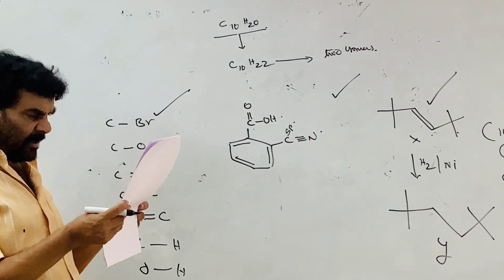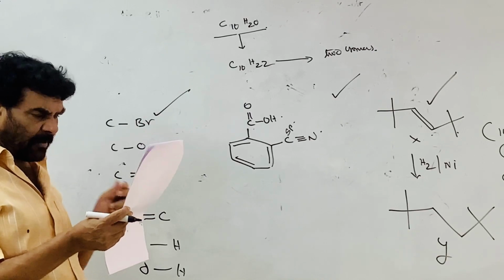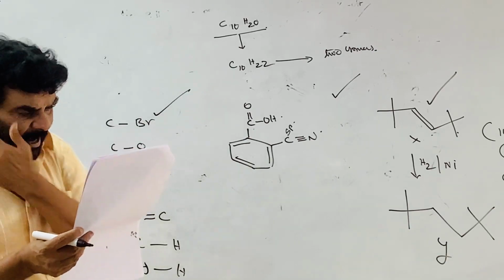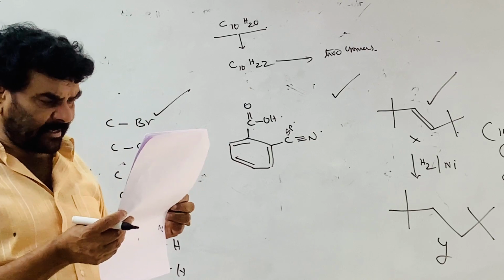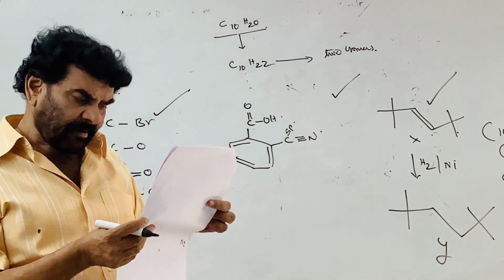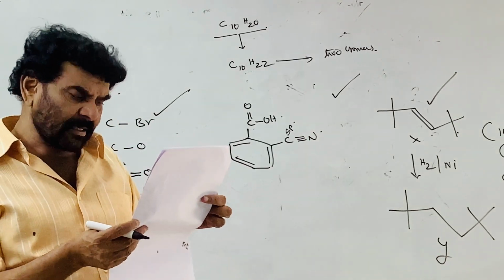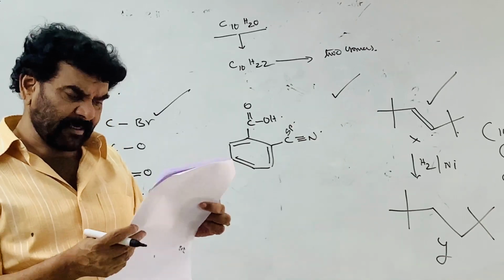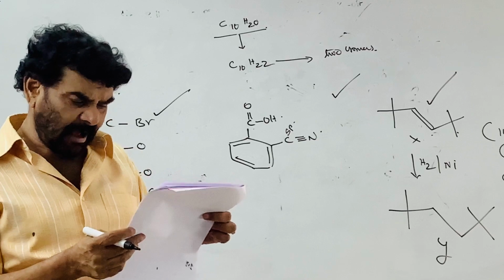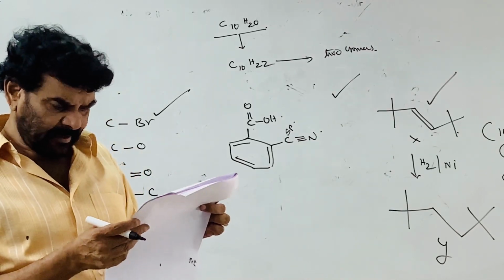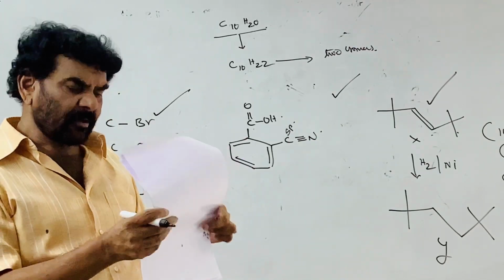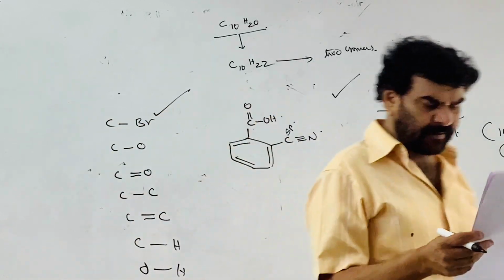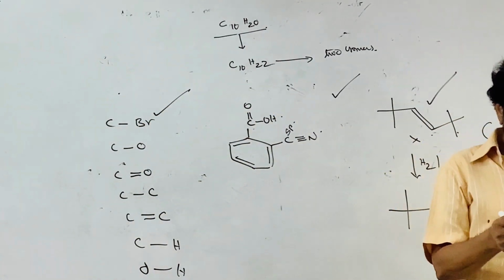Next one is the carbon oxygen bond, the bond between the carbon and oxygen. Next is the carbon oxygen double bond, and the carbon carbon single bond. Next, the carbon oxygen double bond. So we check up that the order is B, the correct order.